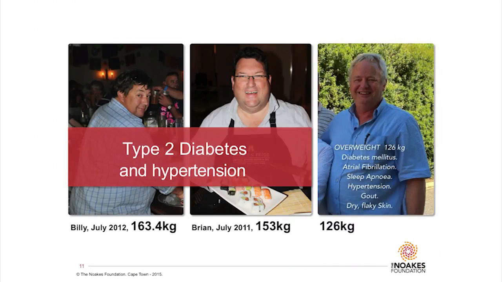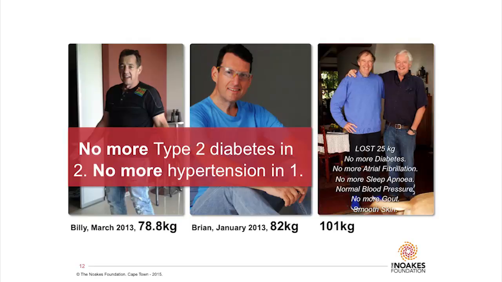He's from Cape Town. And they both have type 2 diabetes and hypertension, and they look pretty heavy. And then there's a doctor who's become a great colleague of mine, a friend, who has all those conditions, and he's tried everything that medicine has to offer. He consulted all the authorities in Cape Town. Nothing's worked because he's always hungry. As soon as he put on a particular diet, he's always hungry. And a year or two later, that's what they look like. And they've cured their type 2 diabetes, all three of them. And the doctor on the right is off his medication and so on.